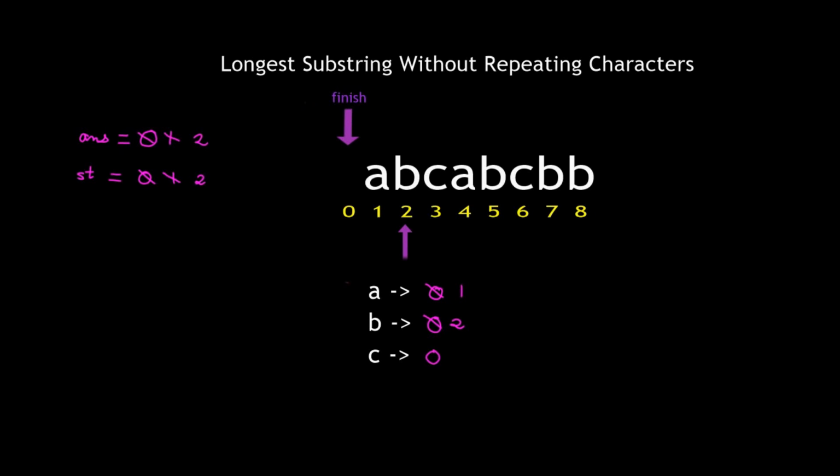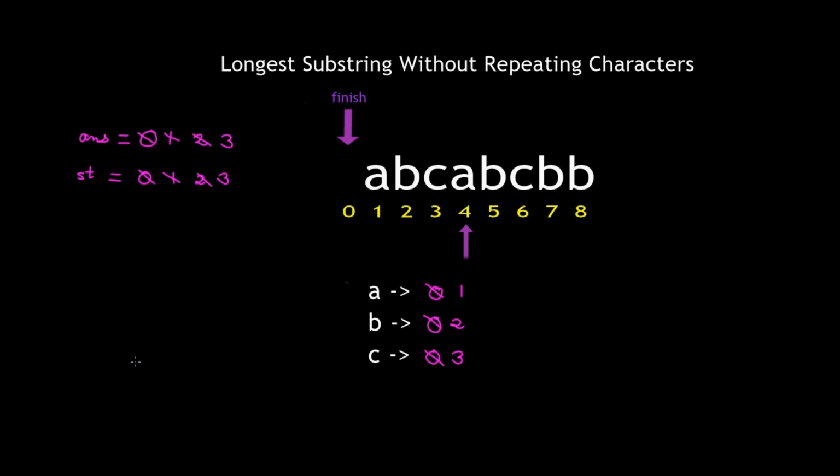Then once again we move forward and again we see the last occurrence of the current character. Its last occurrence was at position 0 and it means that it has not occurred after finish, and therefore we increase the value of st by 1, increase the value of answer by 1 as well, and update the new position of C as 3.